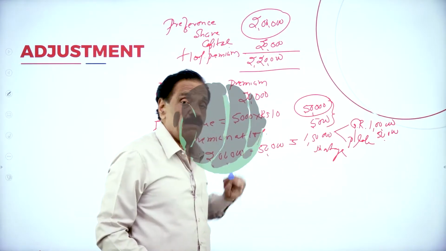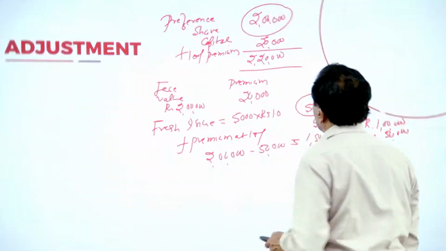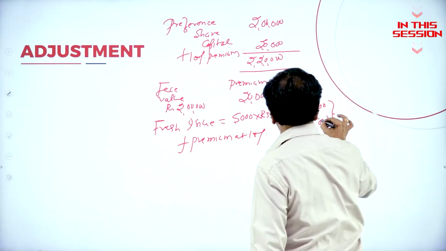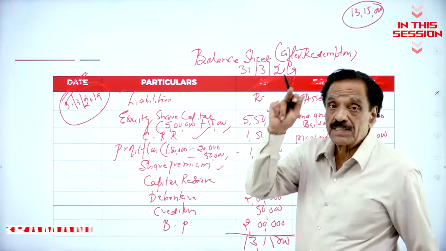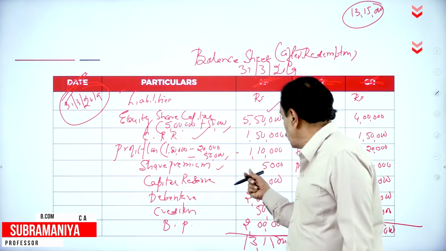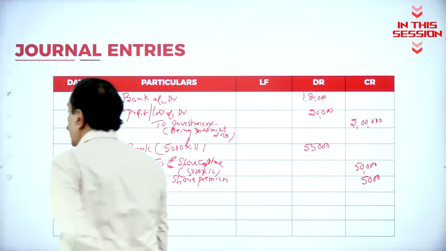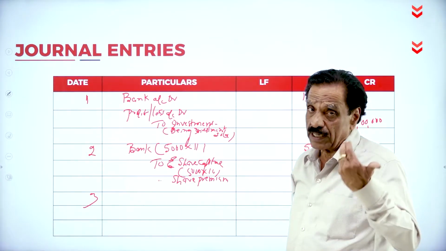General reserve is 1 lakh I'm taking. From the P&L account, I'm getting 50,000, become 1 lakh 50,000. How much premium payable? 20,000. How much available? 5,000. What's your preference share face value? Existing premium is 20,000, which has been utilized for redemption of preference share. How much left over? 5,000. You have to pay the premium of 20,000. How much available in the balance sheet? 20,000 payoff.